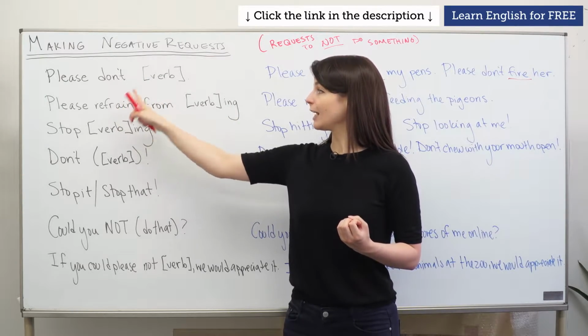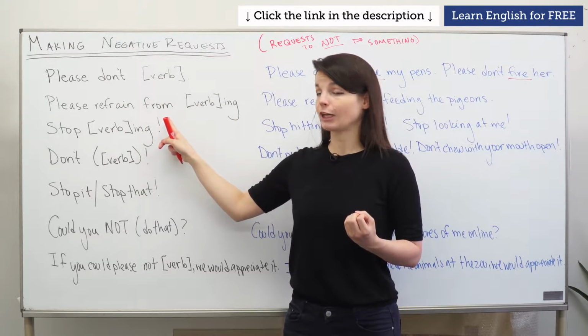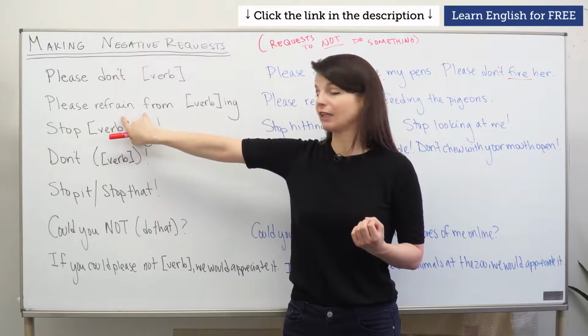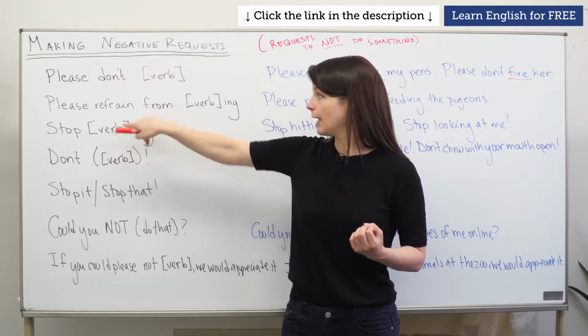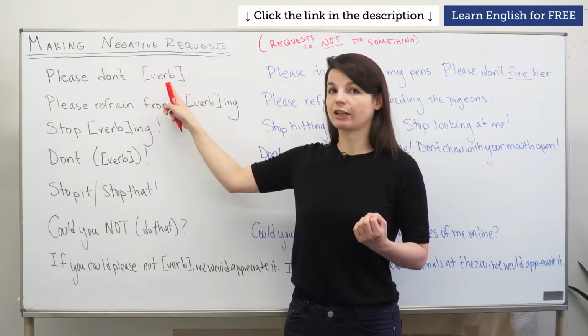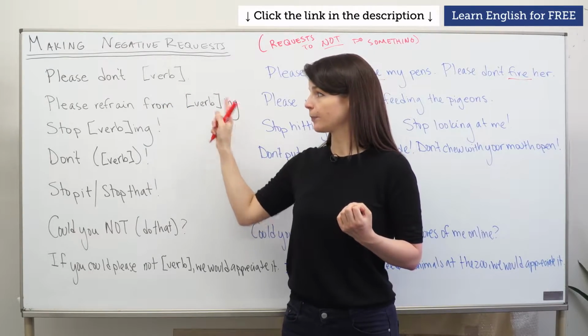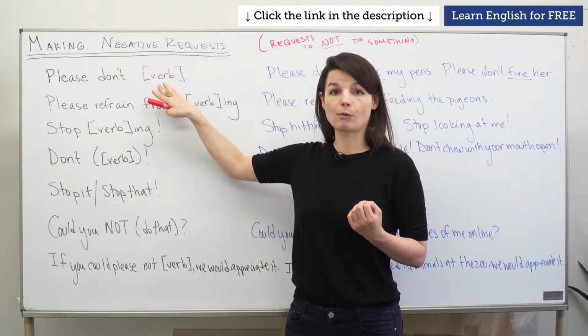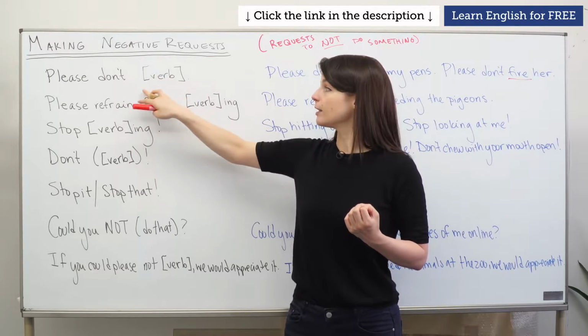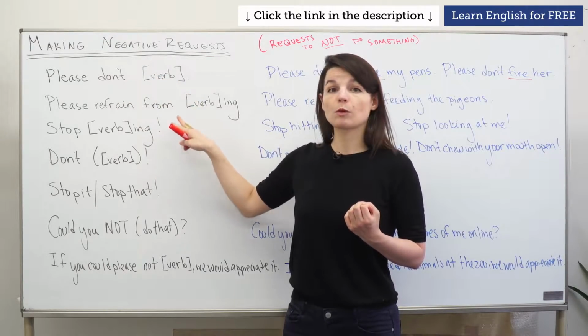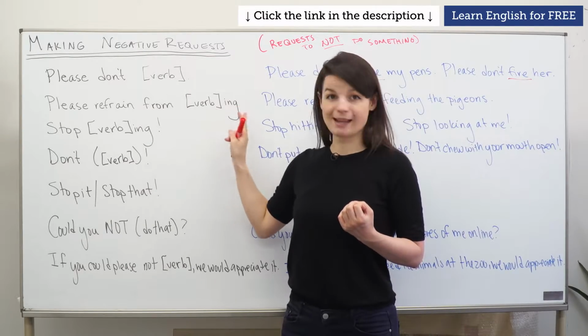Please refrain from. This refrain from means don't. Please don't. And instead of using the regular infinitive form of the verb, we use the ing form. So this is the more formal version of the first pattern. Please don't verb. To make it more formal, please refrain from verb ing.